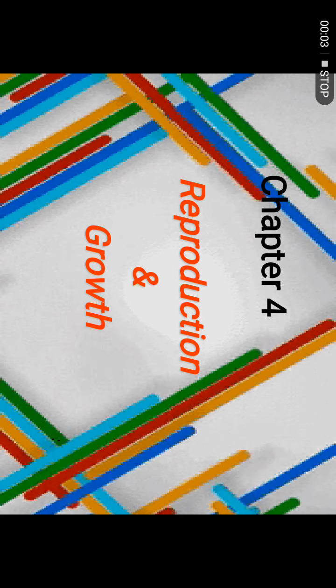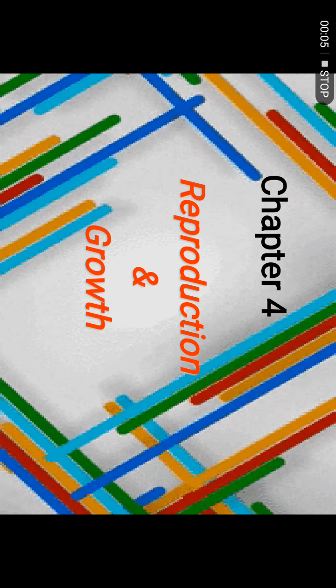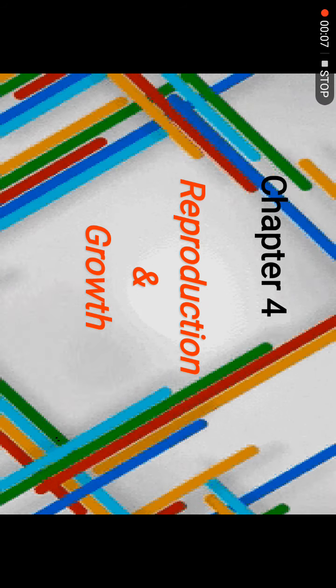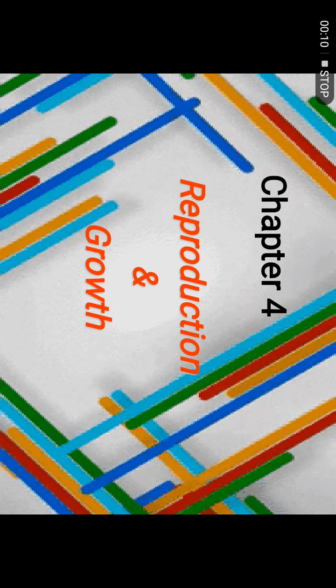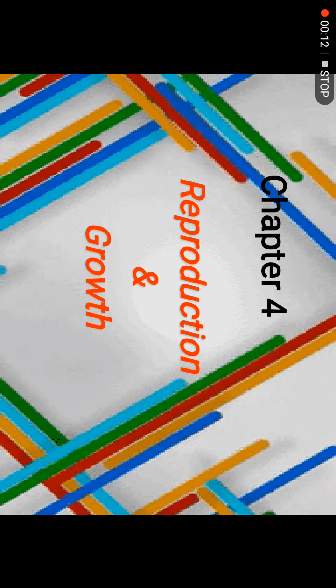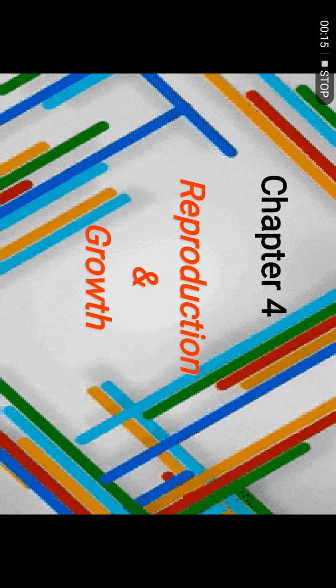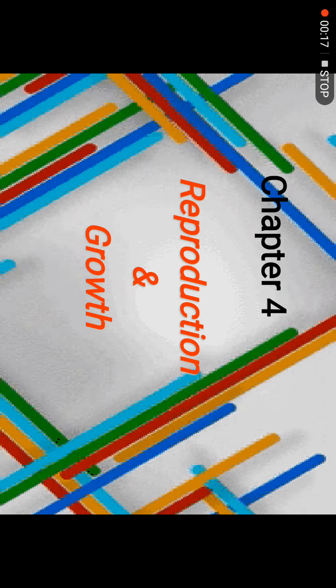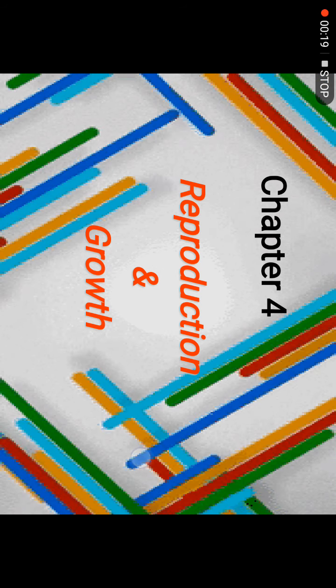Okay, so now chapter 4, we have reproduction and growth. In this chapter, we will see what reproduction is all about. We will see reproduction mainly in humans, and also some of the types of reproduction that you have read up on before today, your prior knowledge on reproduction.